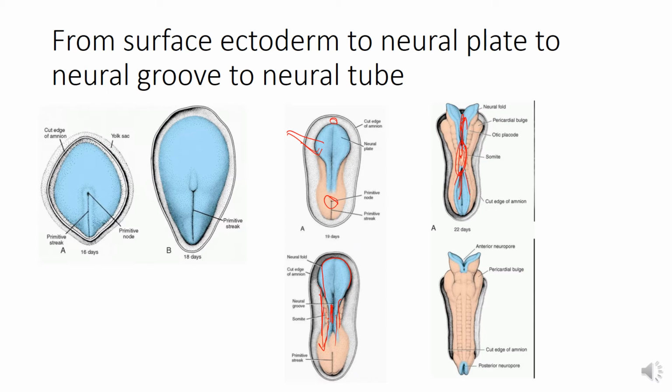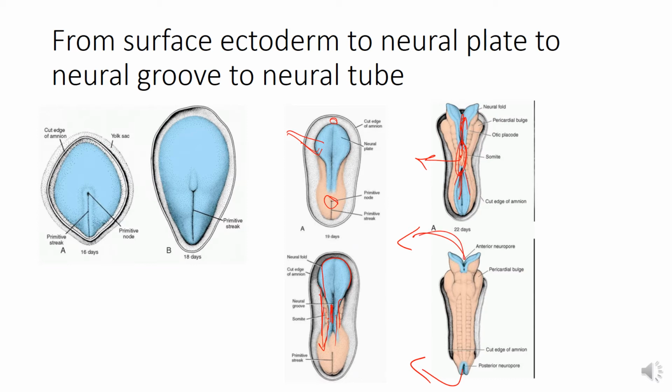Fusion of the neural folds does not occur throughout the length of the neural groove simultaneously, as I have told you before. The fusion begins in the middle of the embryo, at the level of the fourth pair of somites, and progresses cranially and caudally. The newly formed neural tube communicates with the amniotic cavity at its cranial and caudal ends through large openings known as the cranial neuropore and the caudal neuropore.